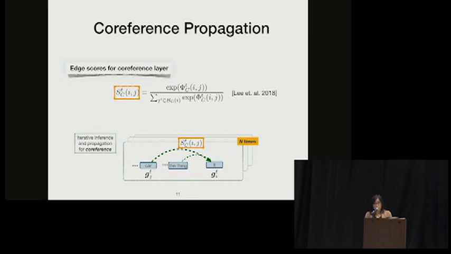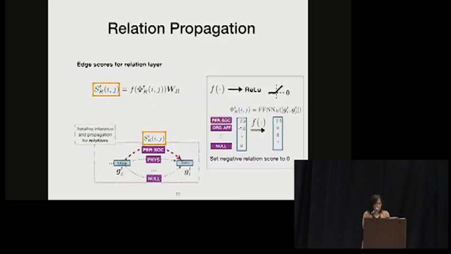So for the coreference propagation, the edge score is a scalar, which indicates the coreference confidence that measures how likely the two spans are co-referred to each other. And the way of calculating that score is similar to Lee et al. 2018.